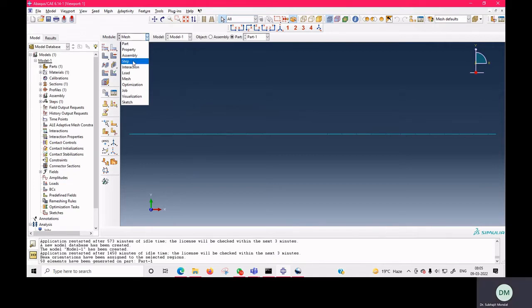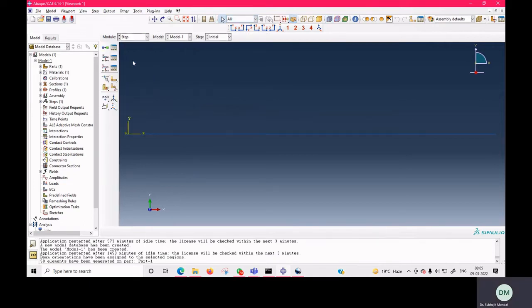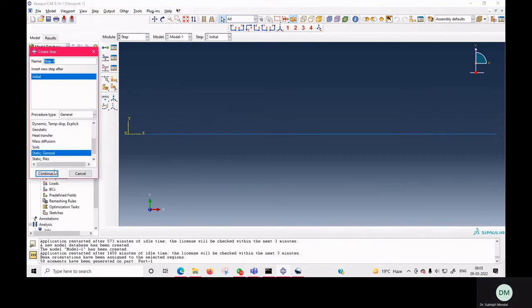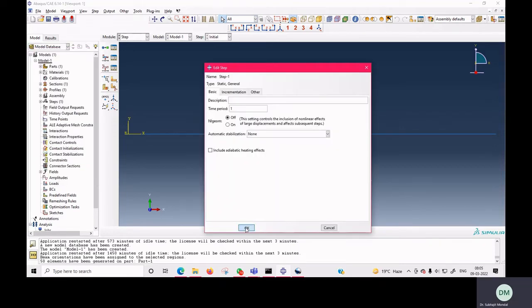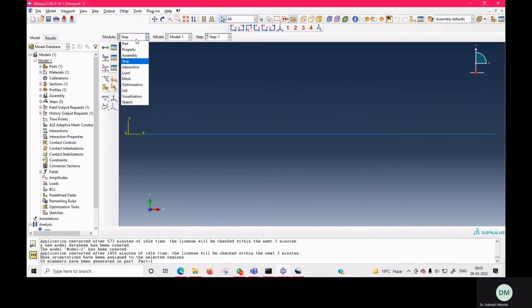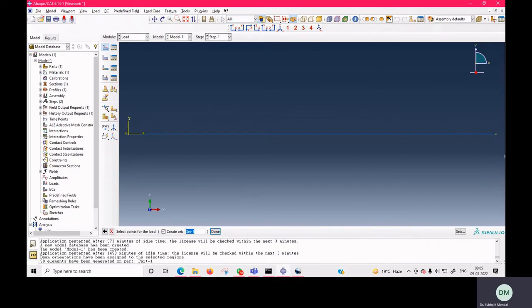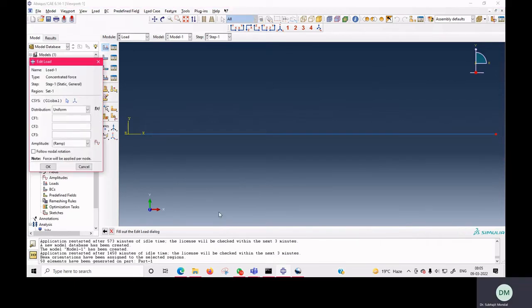Next, we have to define what type of analysis we want to perform. To perform static analysis, here we will select general static and we will accept the default values. Now here we have to define loading and the boundary condition. So here we will apply a concentrated force, that is 10 Newton. Minus is for the downward direction, and here you can see the amplitude is ramp.